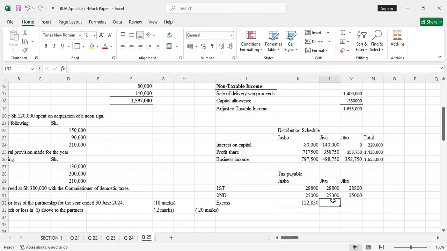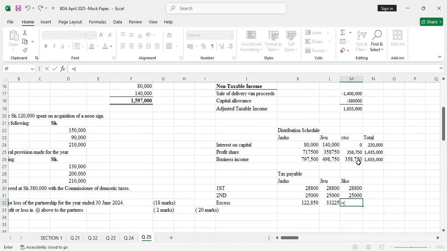So I'll do the same to this. This one also had a business income of 498,750. You subtract 388,000, then you multiply that by 30%. Then you'll also do the same for the last one. His business income is this amount. You subtract the 388,000.